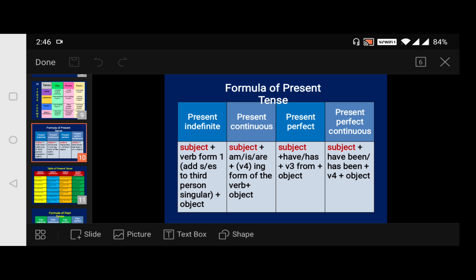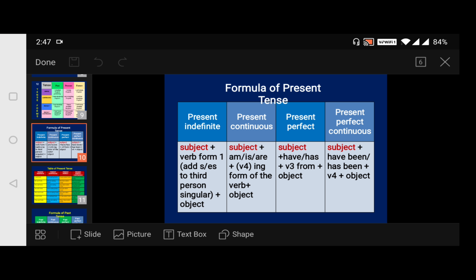Then coming to present continuous: I am writing, he is writing, they are writing. Depending on that, you have to use am, is or are, because to the verb write we add the ing form in the present continuous. Then past continuous: he was writing, they were writing. Was or were plus writing. Then future: will be writing.